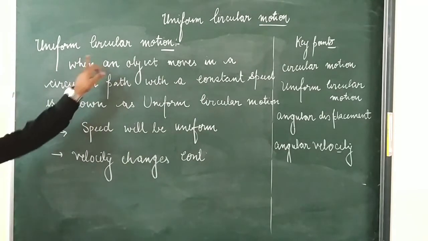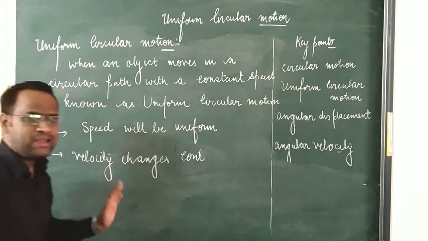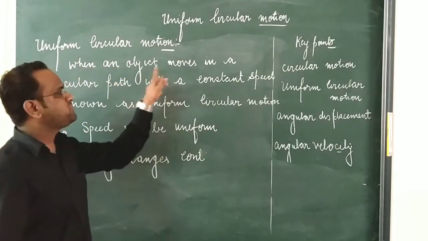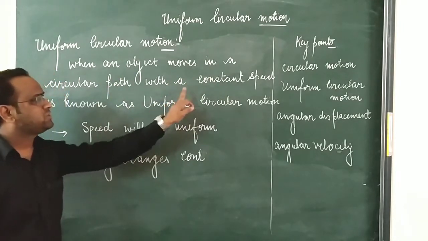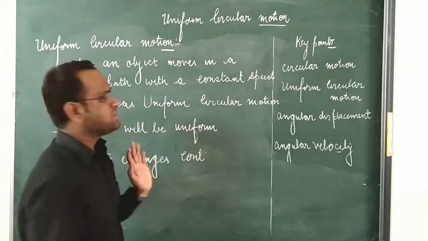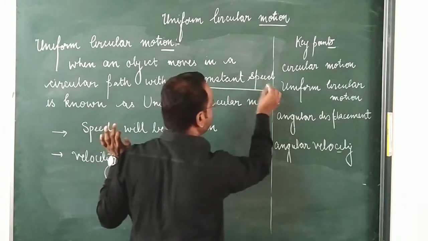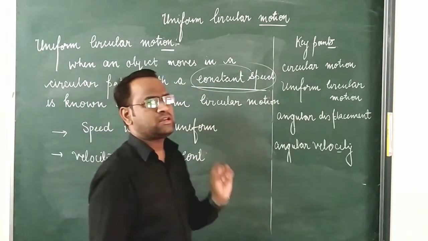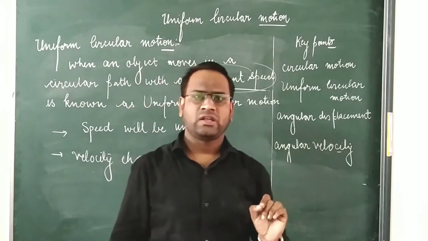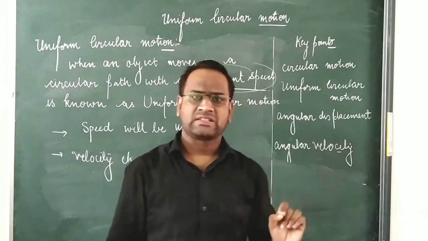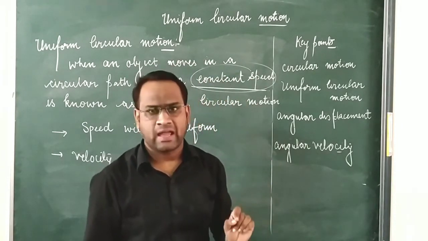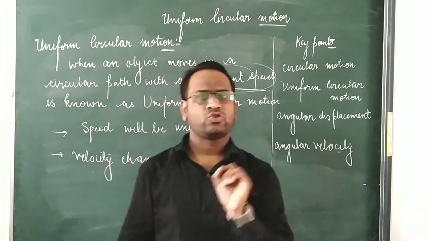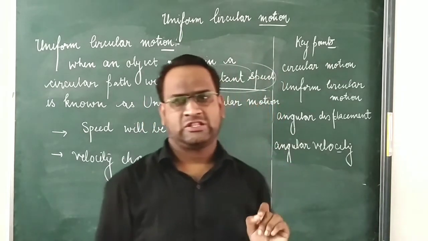Let's discuss briefly. Here I have written that uniform circular motion is defined as when an object moves in a circular path with a constant speed. What does constant speed mean? It means equal distance is covered in equal intervals of time, and no change in the speed takes place.